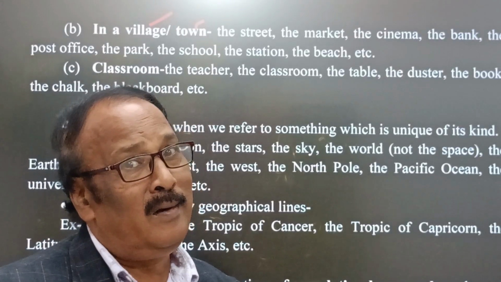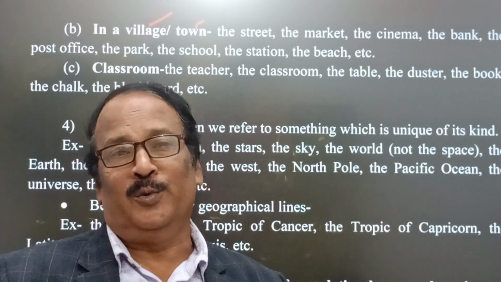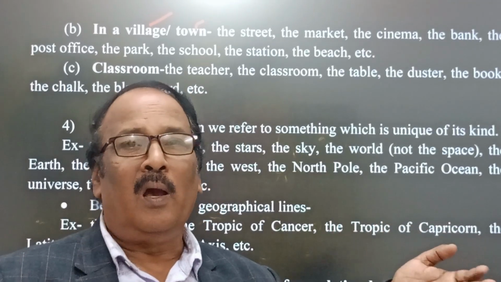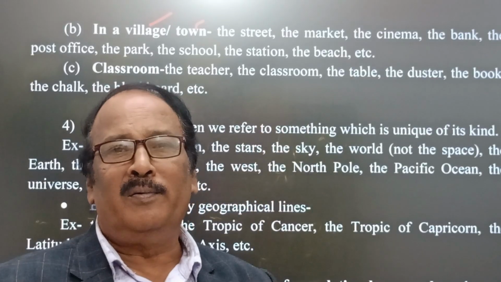Am I clear? This is a very interesting idea. Therefore, the article the is frequently used. We cannot express our sentences either in spoken or written form without the help of the article the.